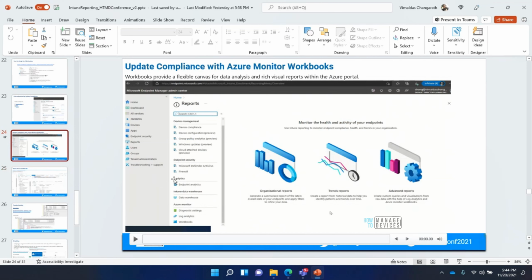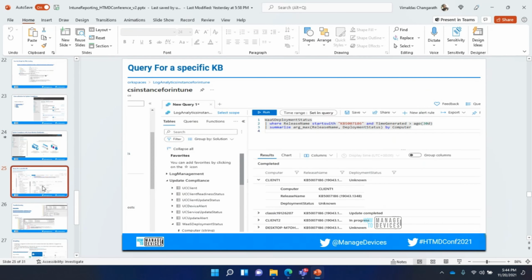Now I think with the workbook you might agree that we can get the data from the Intune report. If you have Update Compliance, you can use Azure Monitor workbook on top of it to get a customized report for your normal activities. For many other actions, one of the common questions we used to get is how do we find whether a particular KB is installed on a modern device.